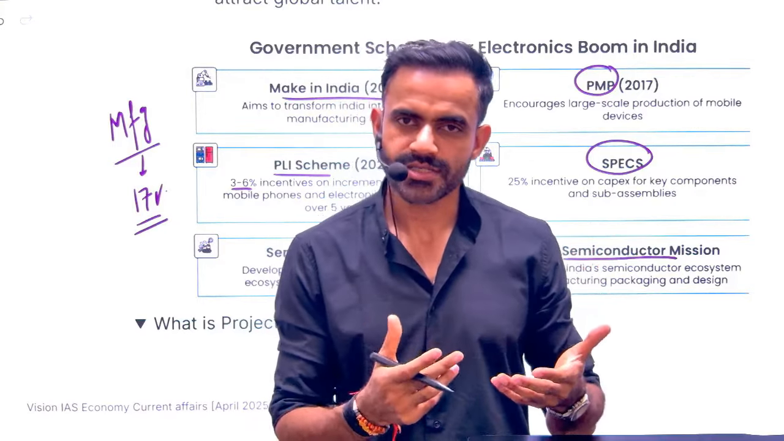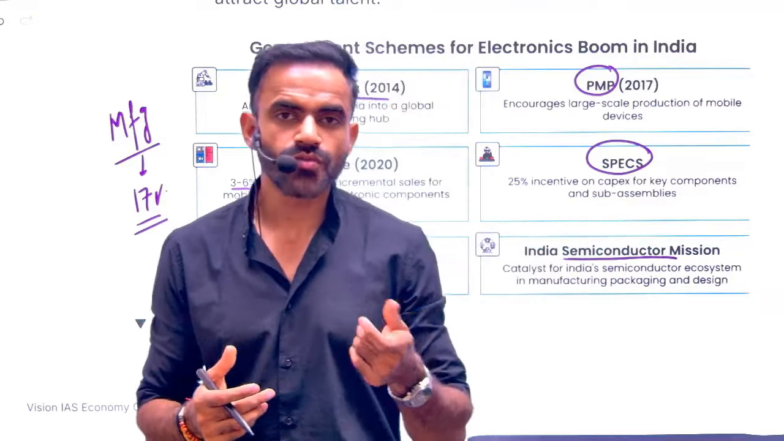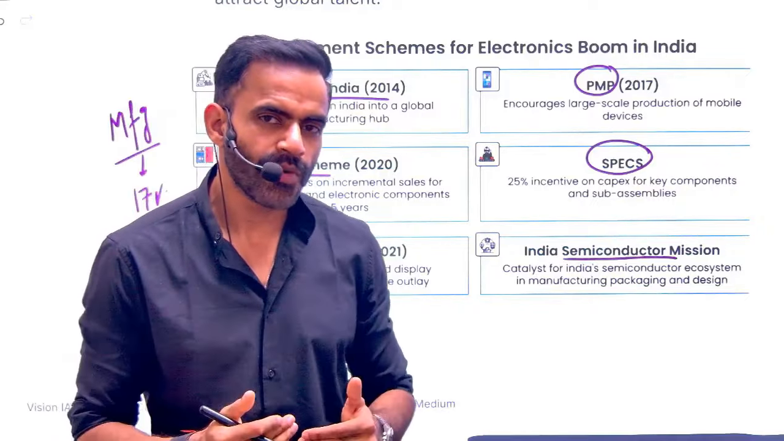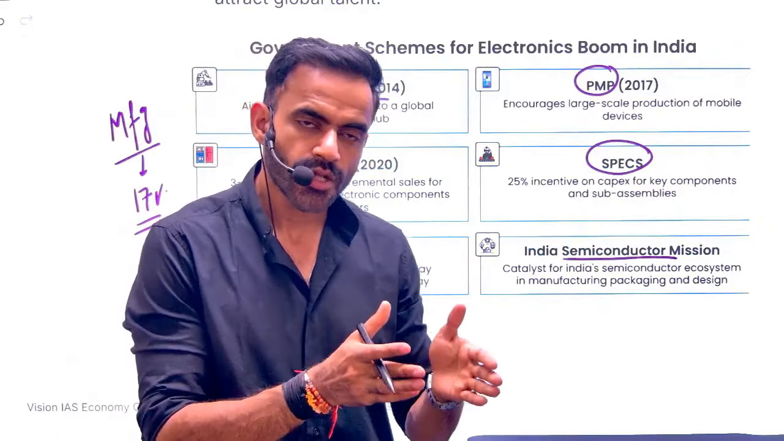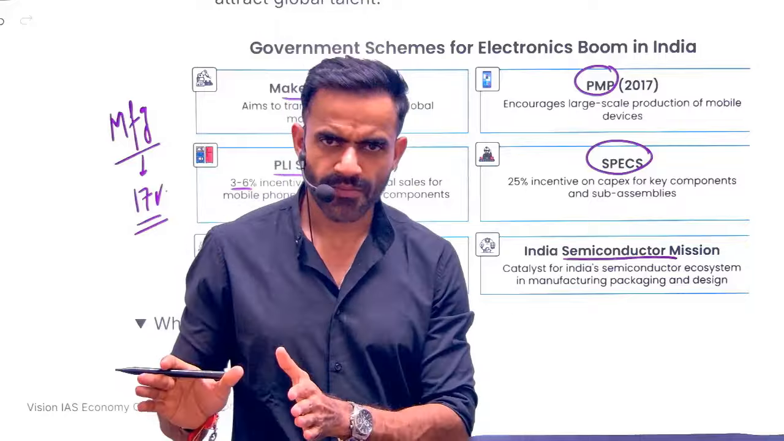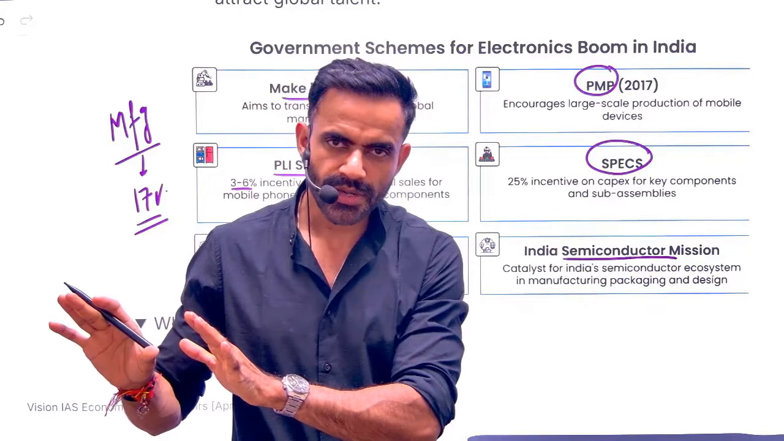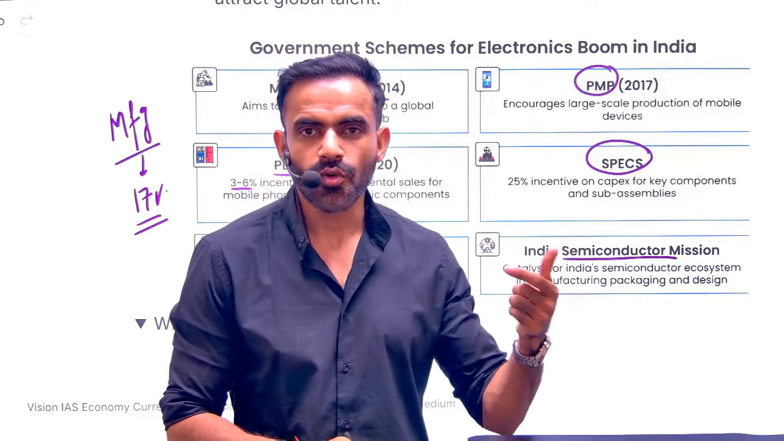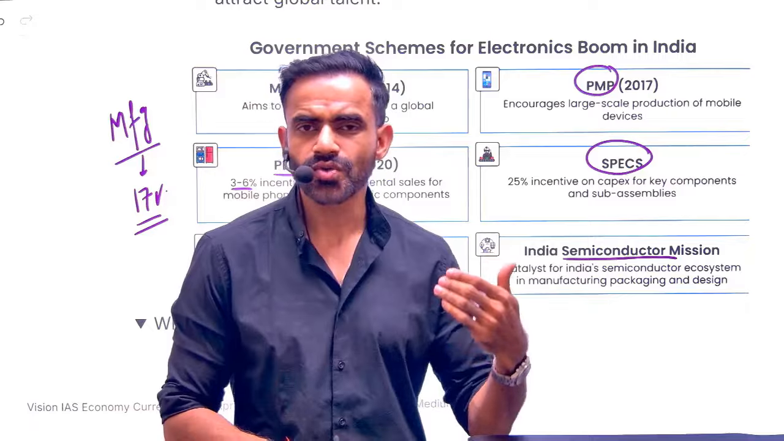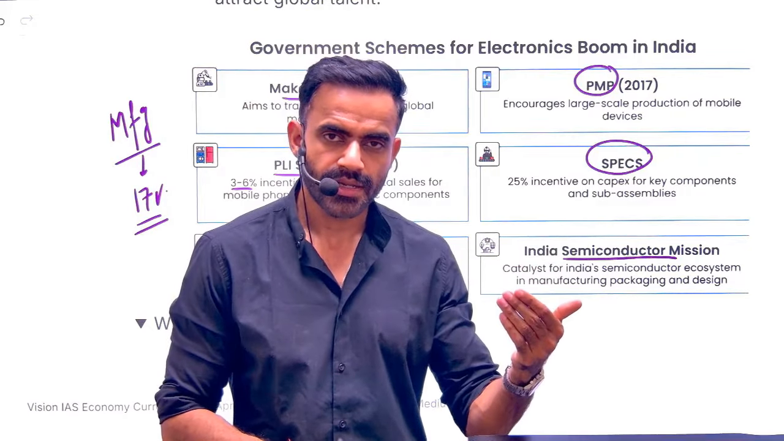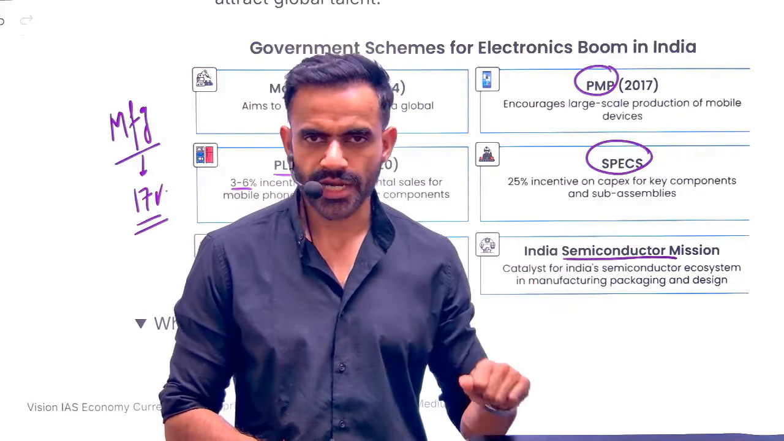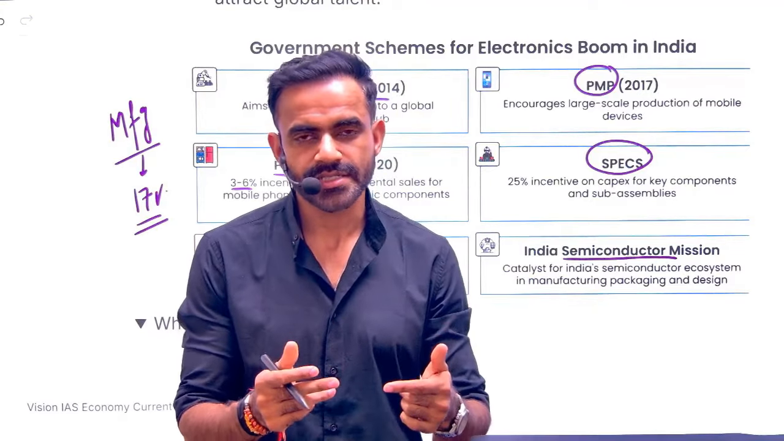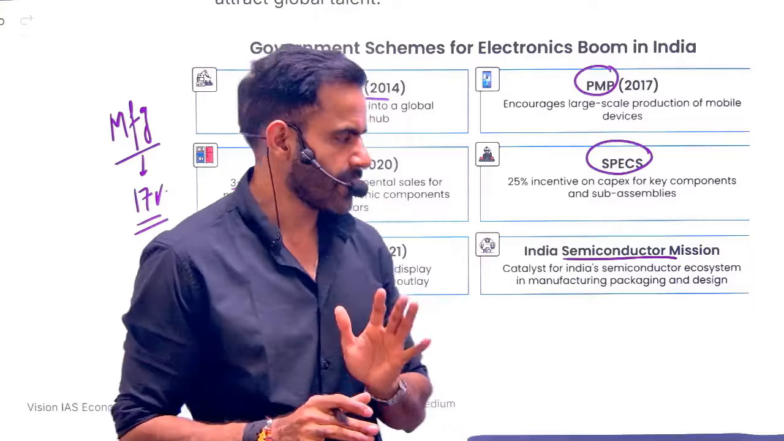So you need to understand why we need to focus so much on manufacturing, because we have a young working-age population, and for that population we need to create jobs. Those jobs will not come from agriculture because that is already overburdened, and will not come from the service sector because that is basically jobless growth. Jobless growth means it does not have that much potential to create jobs. So the only thing which can create jobs is labor-intensive sectors in manufacturing. Okay.